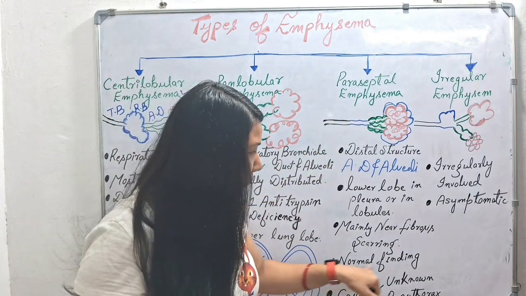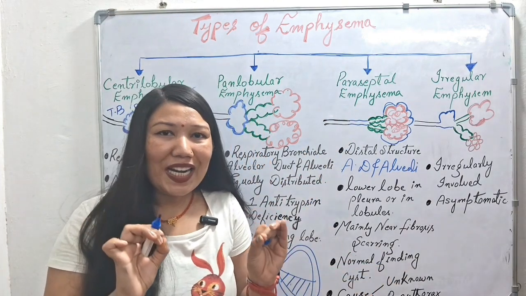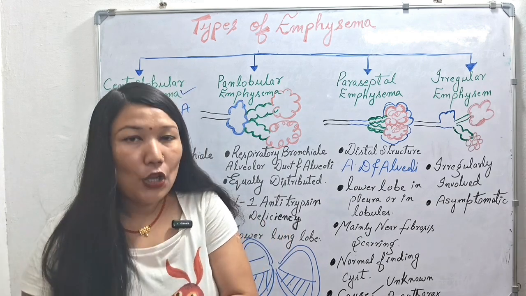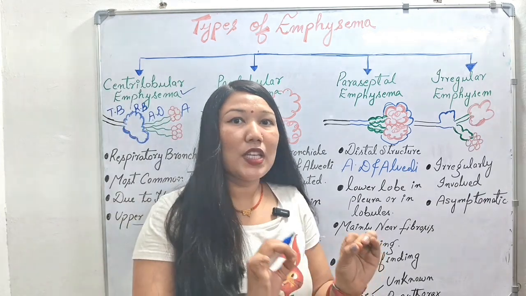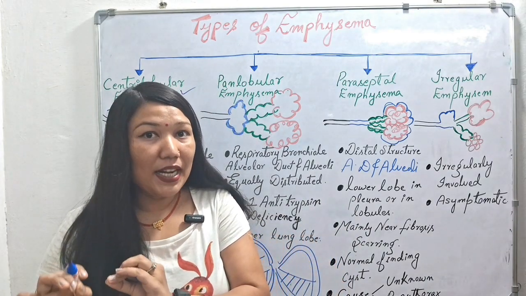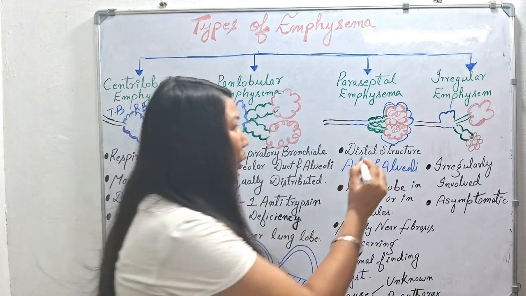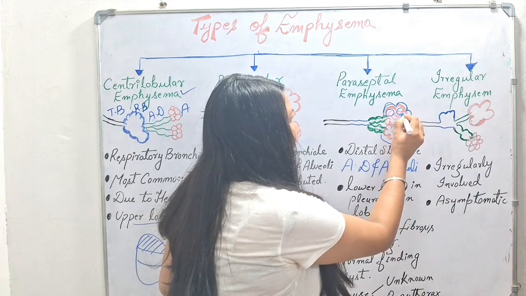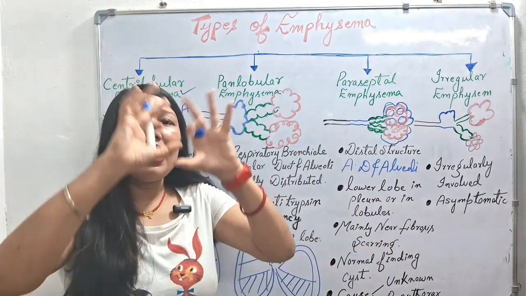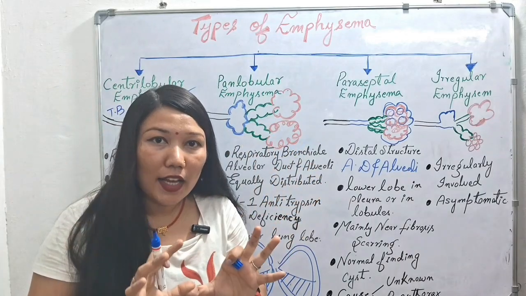Next we have normal finding cysts. How will we find paraseptal emphysema clinically? In the clinical diagnosis we can see cysts present in the paraseptal emphysema region, and due to the cysts present in the emphysema region, into the alveolar region, it will form a large bullae there.